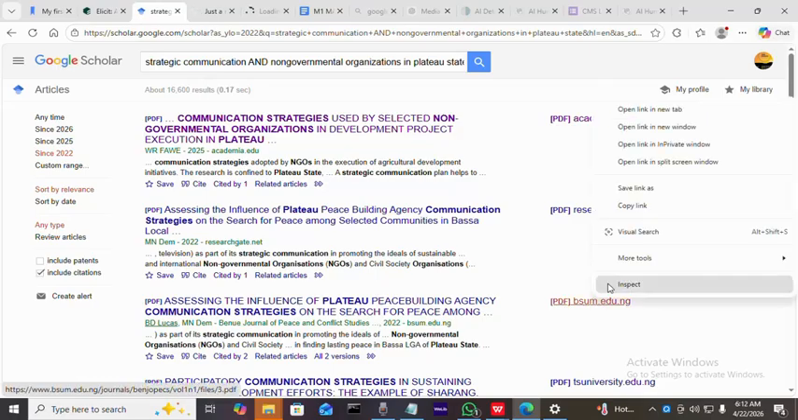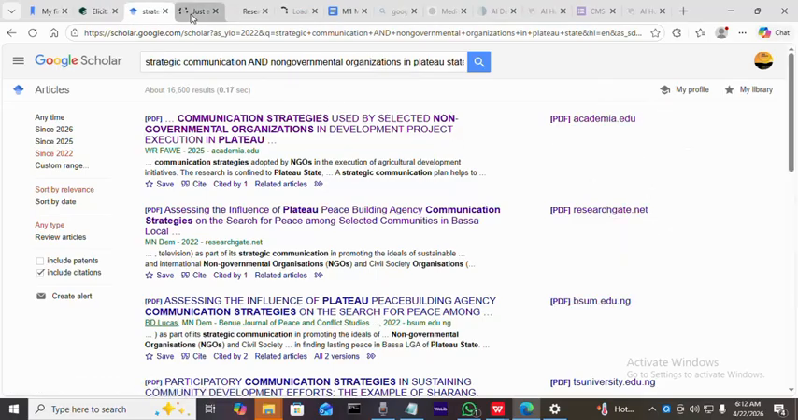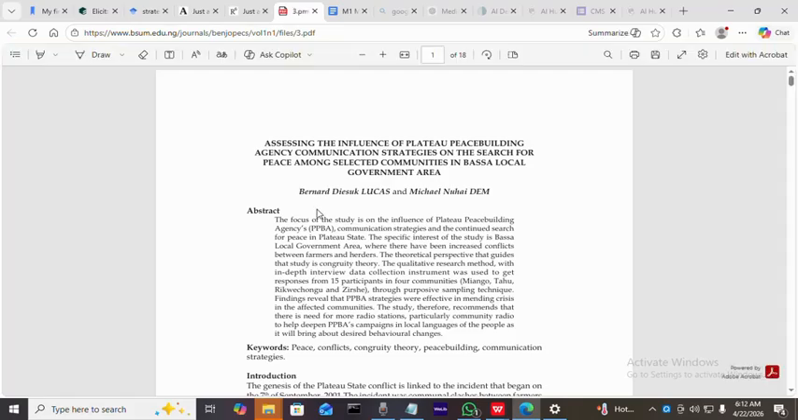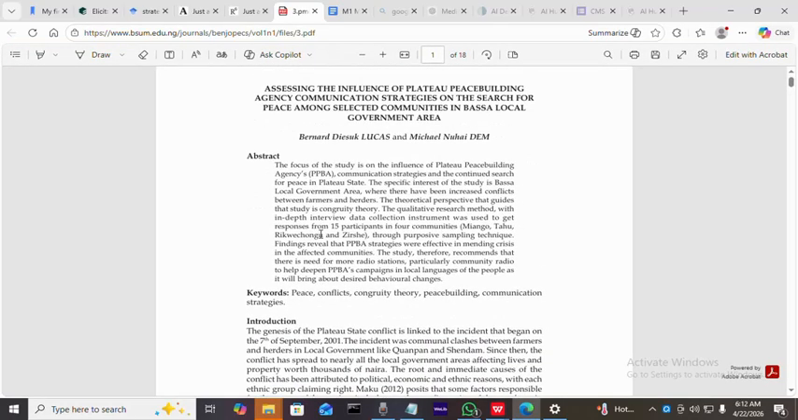So let's open some of the research papers. Okay, we see this paper, peace building in Plateau State, Bassa local government. What we need to do now is read the abstract. The abstract is very important. You might not be able to read the whole paper. You read the abstract, you go to the conclusion.